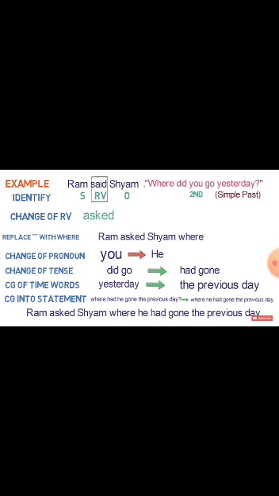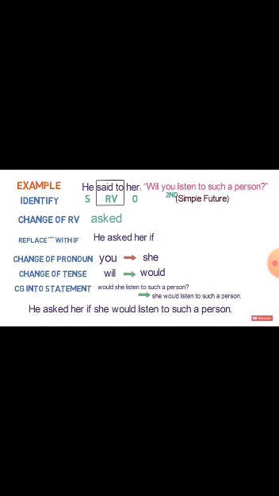Now Ram said to Sham, where did you go yesterday? Ram is the subject, Sham is the object, and "you" here is second person, and the tense is simple past. Then Ram asked Sham where he had gone the previous day. If our question starts with a WH word, then we will not place commas with if or whether. If our question is yes/no, then we will place commas with if or whether, otherwise not.